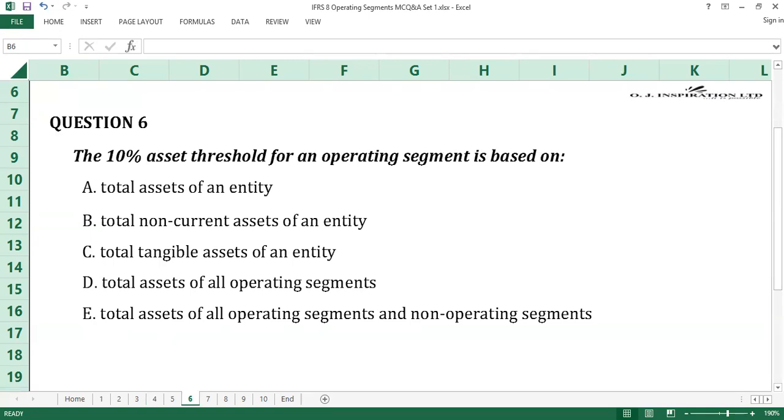Time counts. 10 seconds gone. 20 seconds gone.